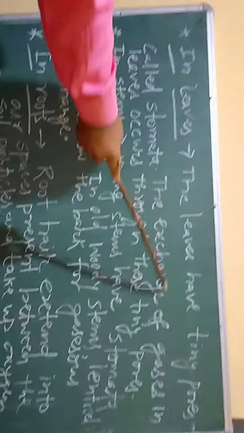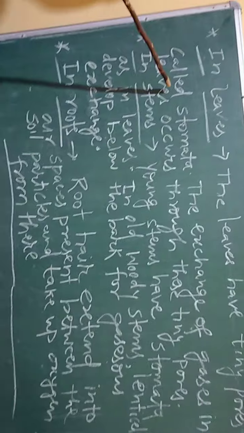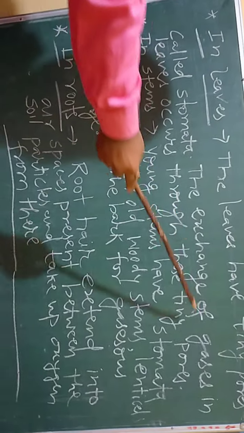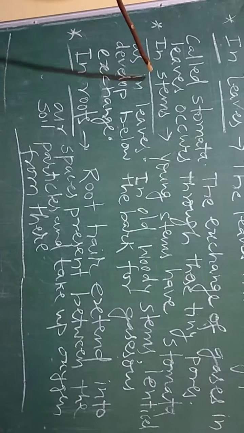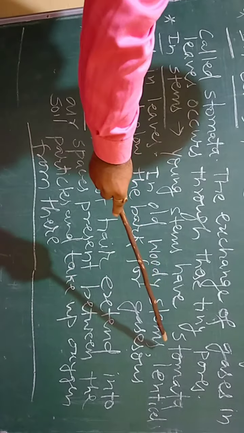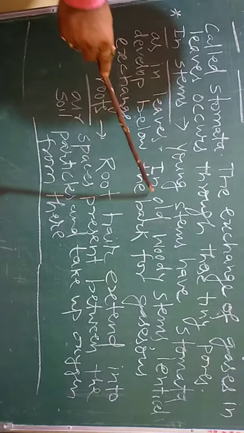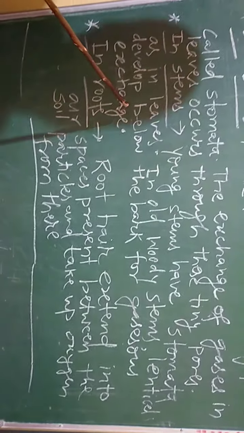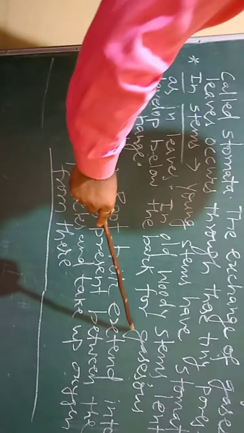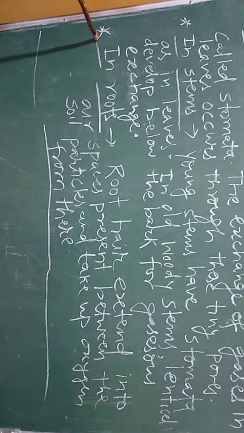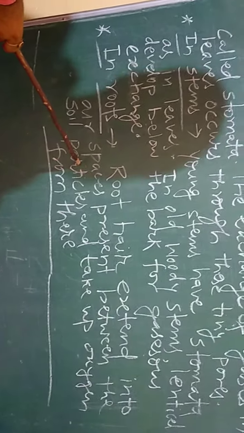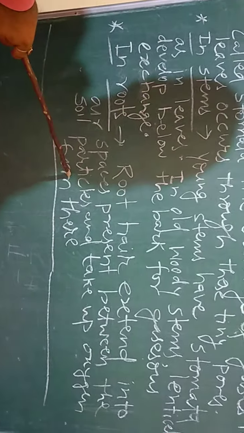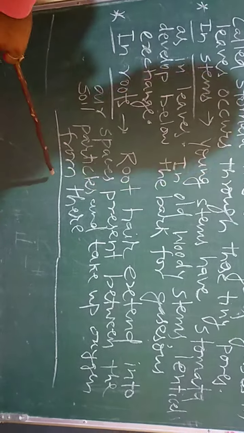In leaves, what happens? The leaves have tiny pores. What do we call them? Stomata. The exchange of gases in leaves occurs through these tiny pores. In stems, young stems have stomata as in leaves, whereas in old woody stems, lenticels develop below the bark for gaseous exchange. In roots, root hair extends into air spaces present between the soil particles and takes up oxygen from there.